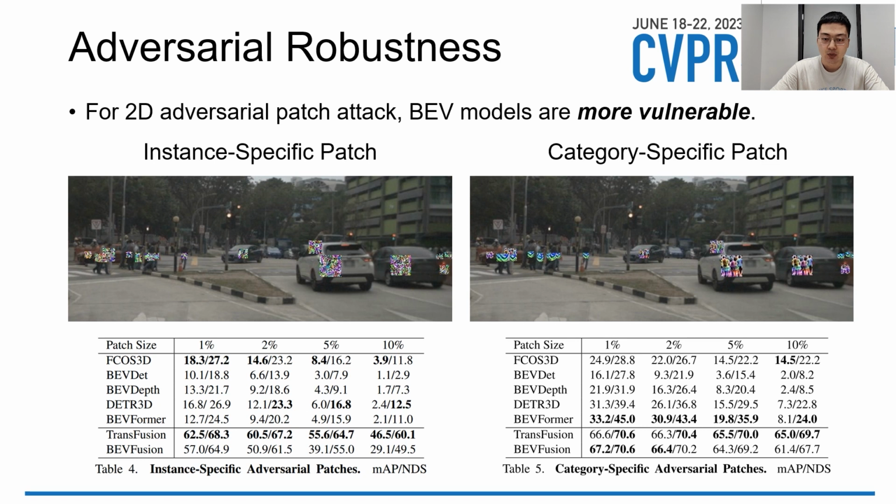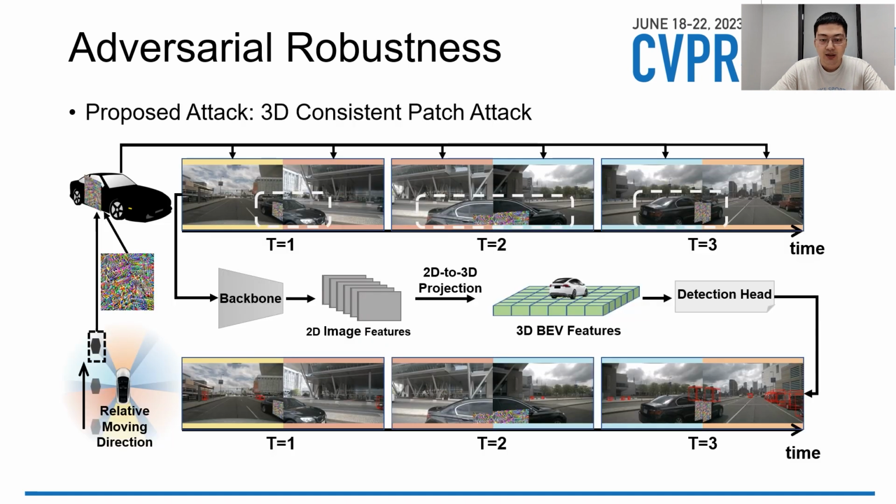Secondly, we test the robustness to 2D patch-wise adversarial attack. In most cases, BEV models are more vulnerable than corresponding non-BEV models. In addition to the 2D patch, we also propose a 3D consistent patch attack. We use ground truth 3D bounding box labels to locate the corners of patches in 3D space. Then, we project the 3D corners onto the multi-view 2D image planes. Finally, we use homography to transform the patches onto the images.